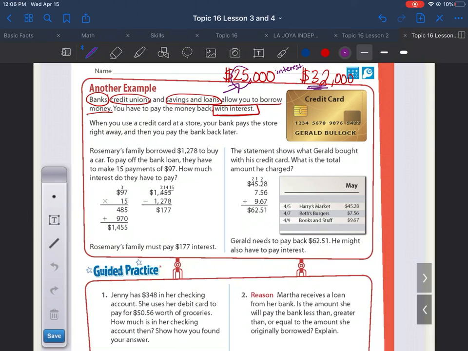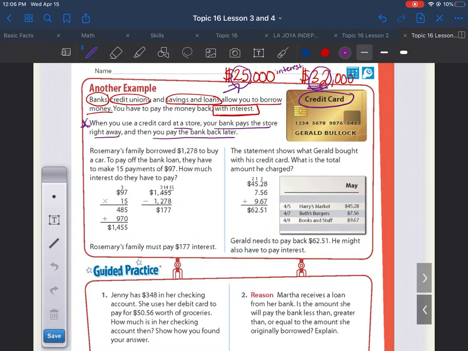So they charge you an interest, so you end up paying more. Even though this is how much they gave you, you have to pay back 32,000, más o menos, depending on your interest rate. When you use a credit card at a store, your bank pays the store right away, and then you pay the bank back later.